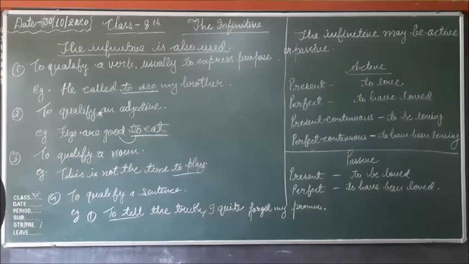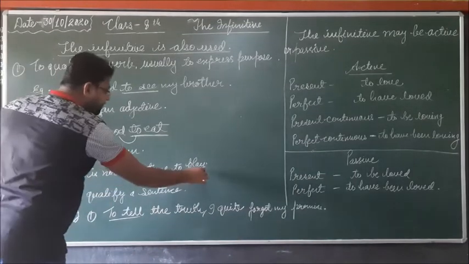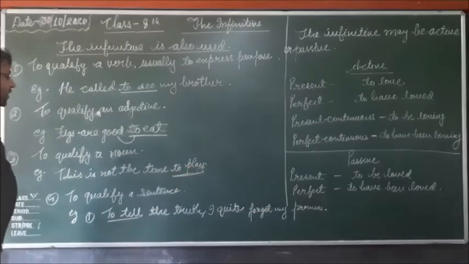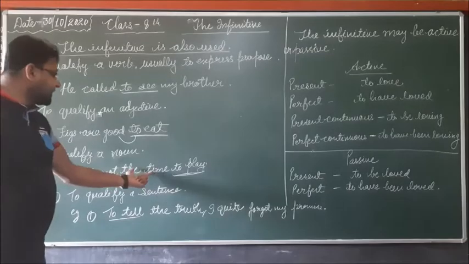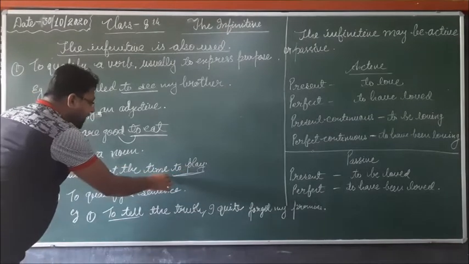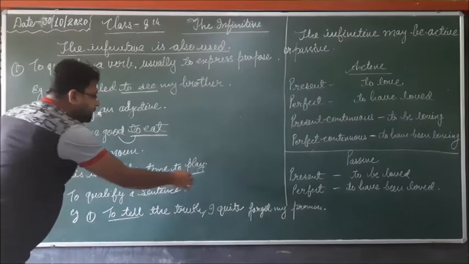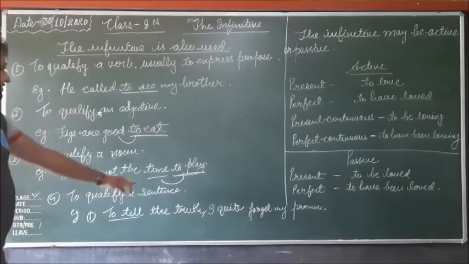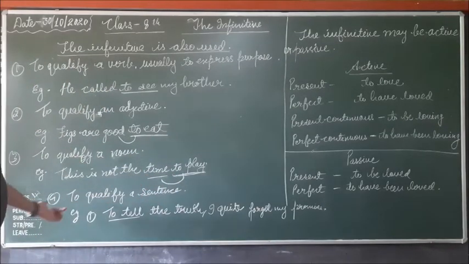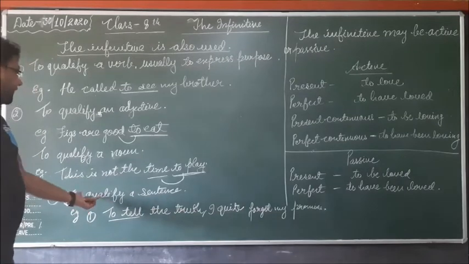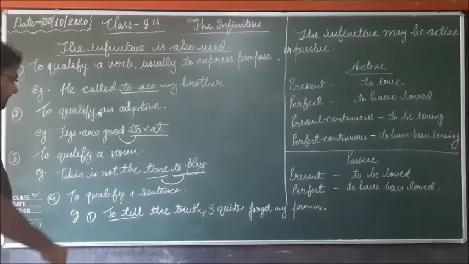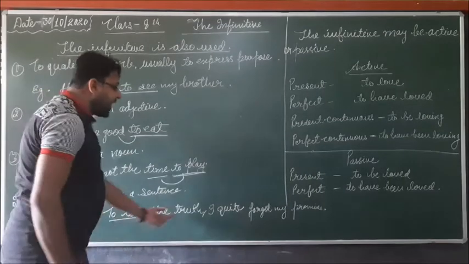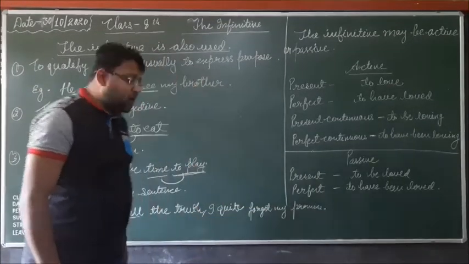Third, to qualify a noun. In this sentence, "This is not the time to play." Here "time" is a noun and "to play" is the infinitive, and it qualifies the noun "time". And infinitives are used to qualify sentences also. Here, "To tell the truth, I quite forgot my promise."